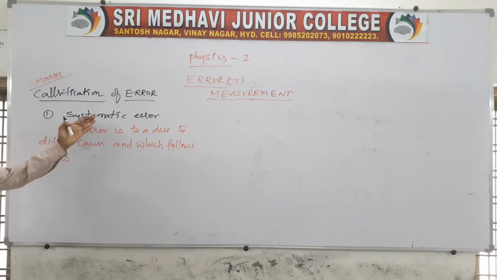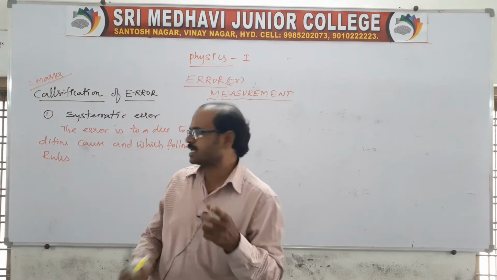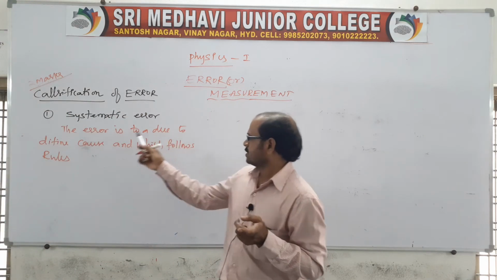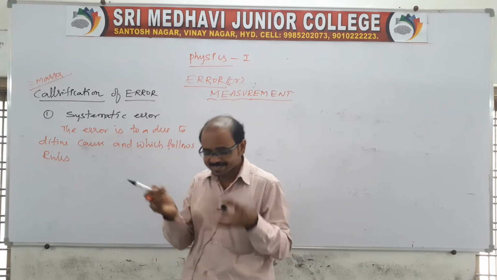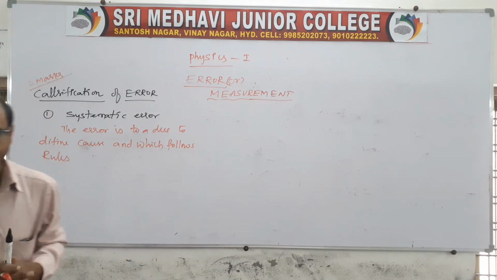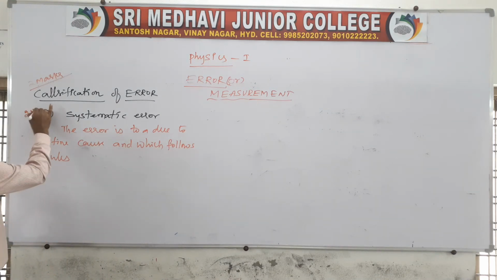So the error we call systematic. A systematic error is an error due to a definite cause and which follows a particular rule. This is also very, very important for 2 marks, separately.